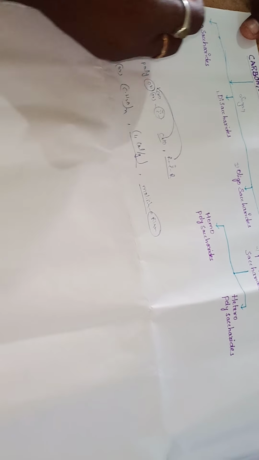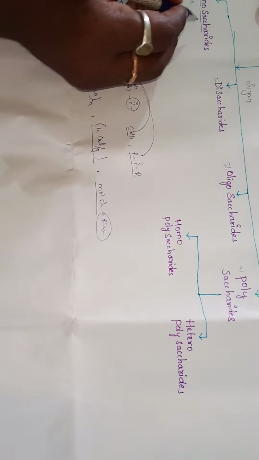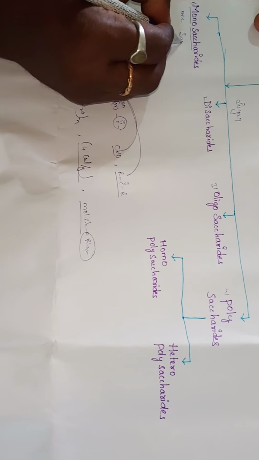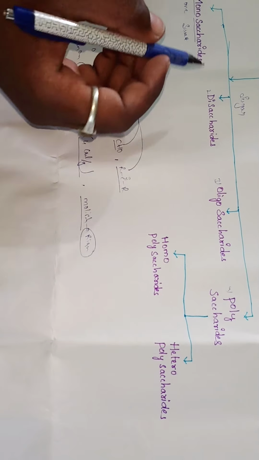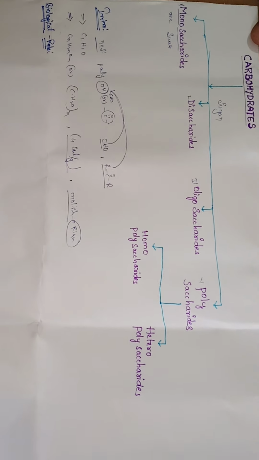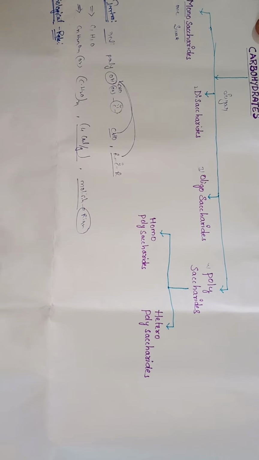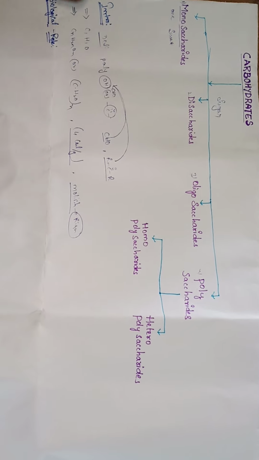Monosaccharides: mono means one. The word saccharin is derived from a Greek word meaning sweet or sugar. A monosaccharide is defined as containing one sugar moiety in the given sample.